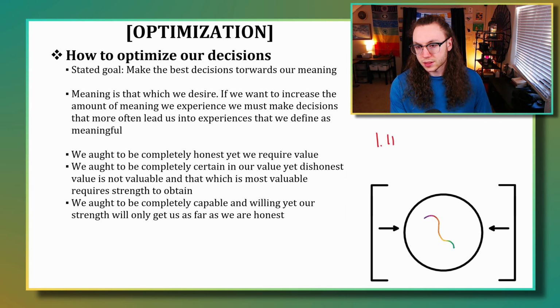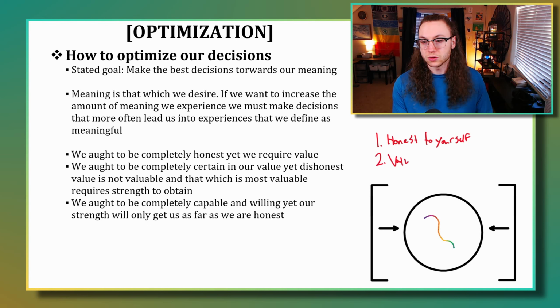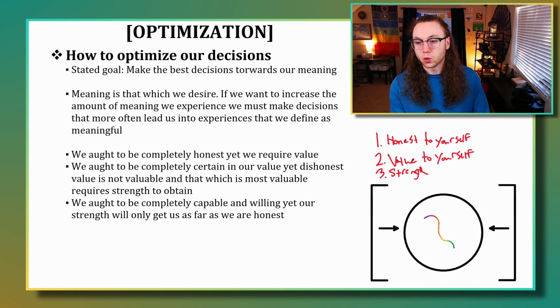So simply put, the priority is as follows to optimize our decisions towards our meaning. We want to first be honest to ourselves. Then we need to make sure that the value that we have is actually meaningful and desirable to us. So we need to have value to ourselves. And finally, we need to make sure that we have some amount of strength in order to do the things that are required by our value.